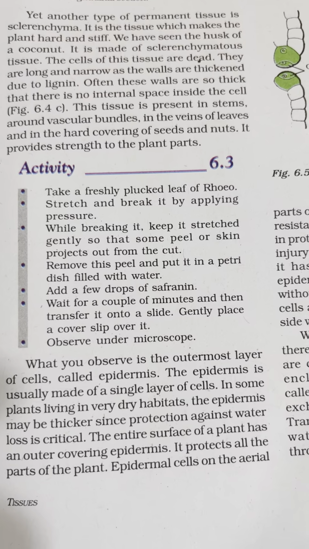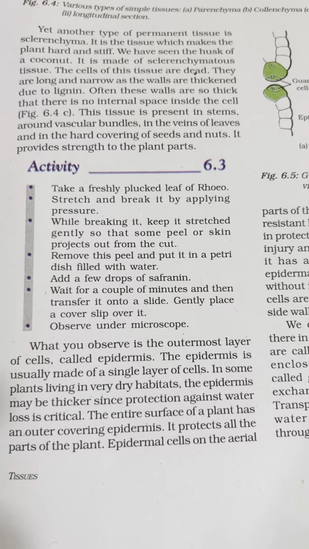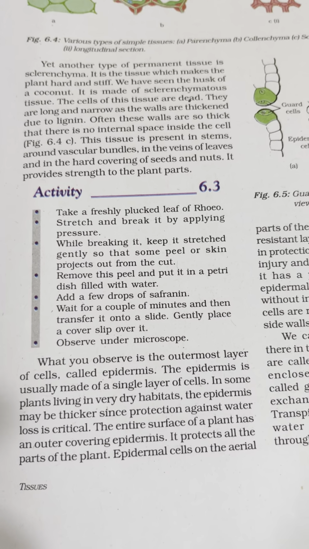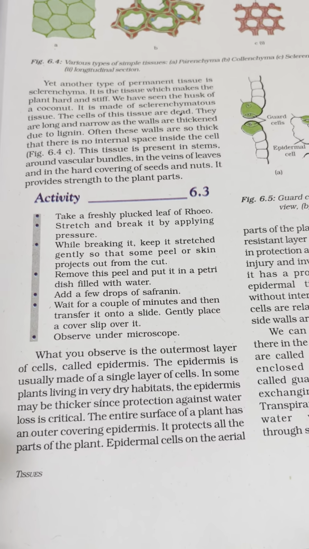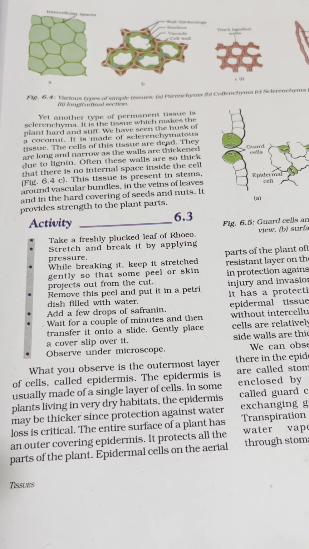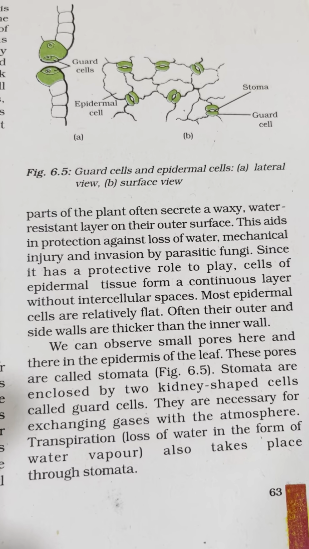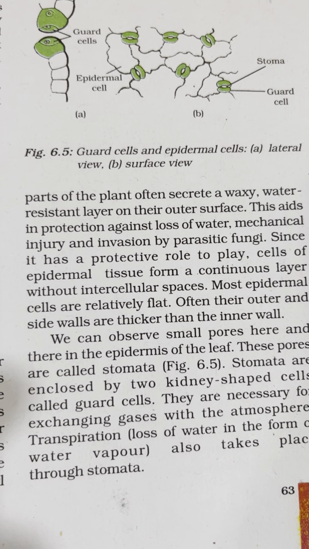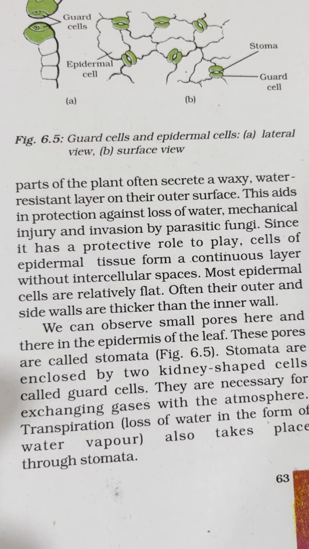What you observe is the outermost layer of cells called epidermis. The epidermis is usually made up of a single layer of cells. In some plants living in very dry habitats, the epidermis may be thicker since protection against water loss is critical. The entire surface of the plant has an outer covering, the epidermis. It protects all the parts of the plant. Epidermal cells on the aerial parts of the plants often secrete a waxy water resistant layer on the outer surface. This aids in protection against loss of water, mechanical injury and invasion by parasitic fungi.